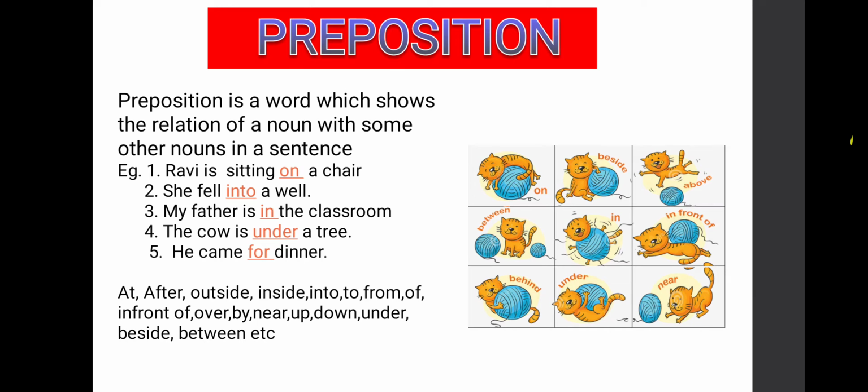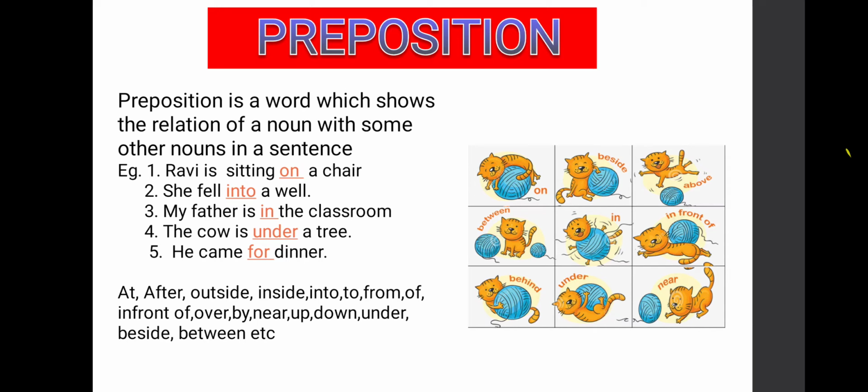The cow is under a tree. See here students, cow is a noun. Tree is also a noun in this sentence. Where is the cow? It is under. So, under will become a relation word. Under will become a preposition because it shows the relation of the cow with the tree. Now, let us move to next example.